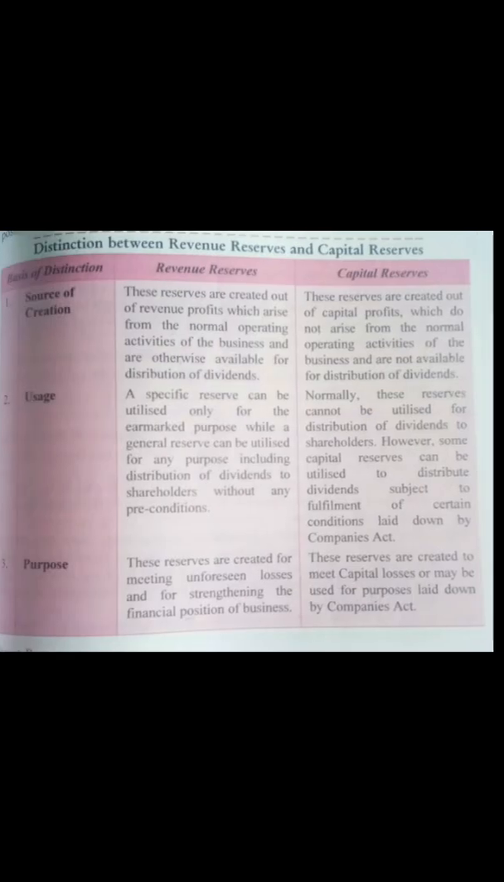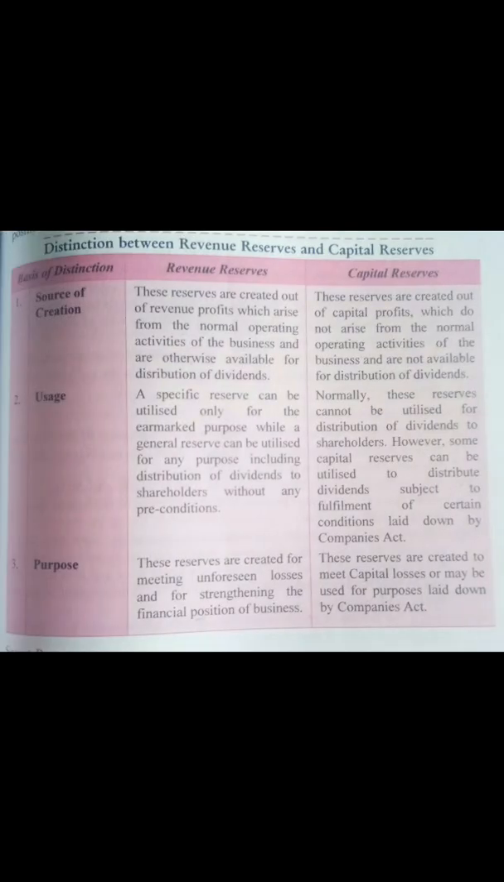Now let us see the differences between revenue reserve and capital reserve. On the basis of source of creation, revenue reserves are created out of revenue profits, which arise from the normal operating activity of a business, while capital reserves are created out of the capital profits. That means on the basis of the source of creation, that means from where the profits are arising, the revenue reserves obtain funds from the revenue profit, while capital reserves obtain funds from capital profits.